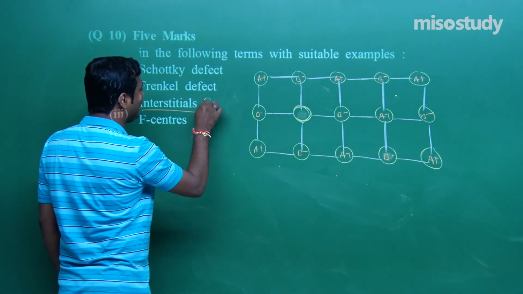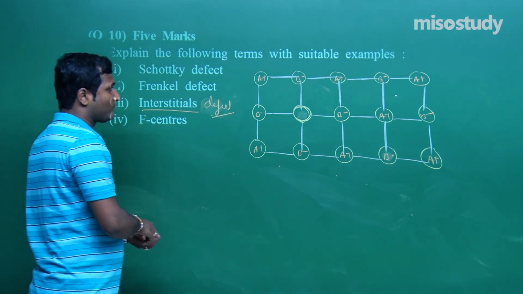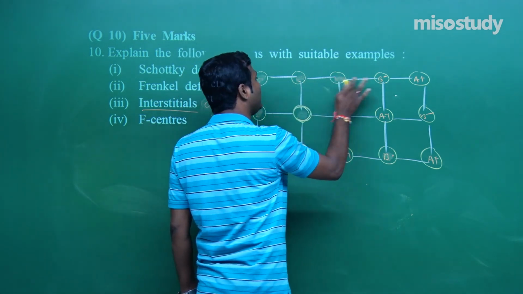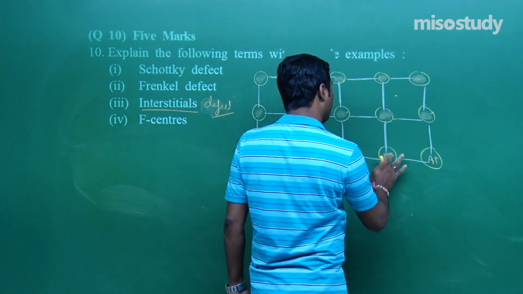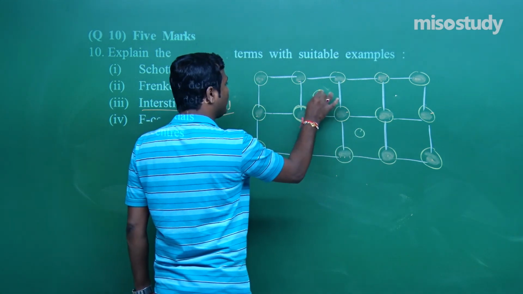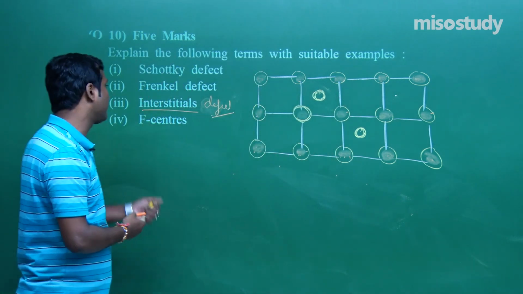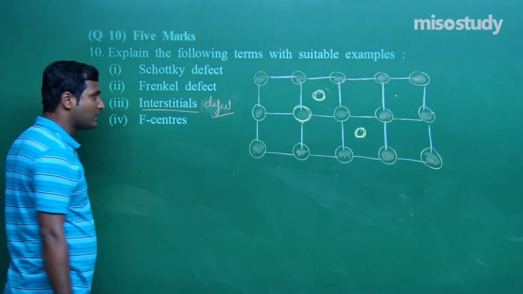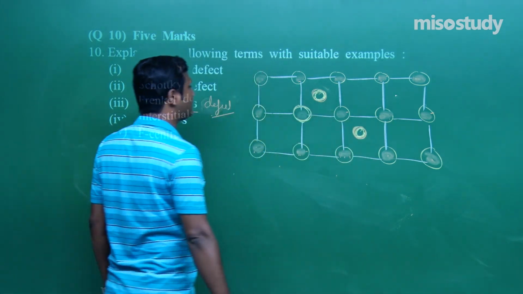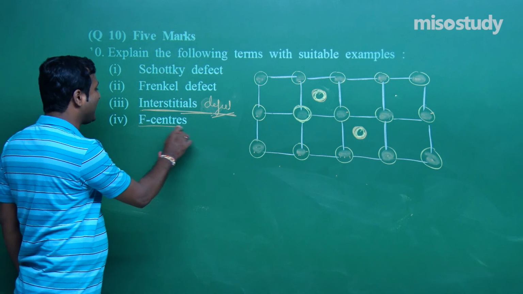But if interstitial defect is given, then what will happen in this case? This comes in the case of non-ionic solids. If the foreign material occupies the interstices like this, then this type of defect is known as interstitial defect. Due to interstitial defect, the density increases. What I'm telling is, if foreign materials occupy the interstices or voids, then this type of defect is known as interstitial defect, my friend.